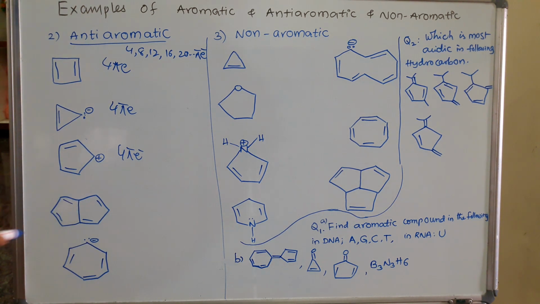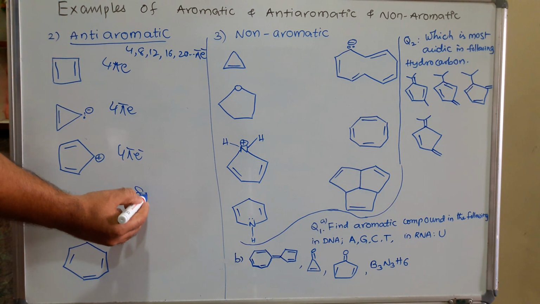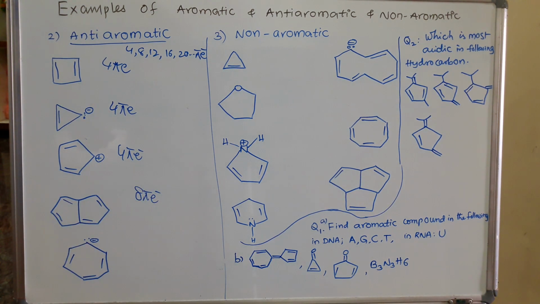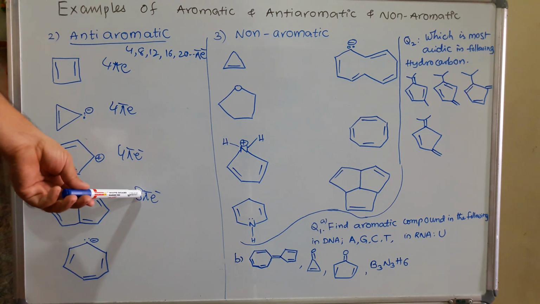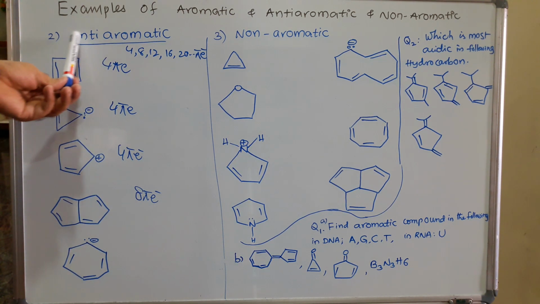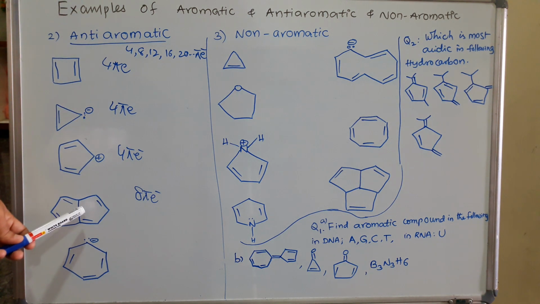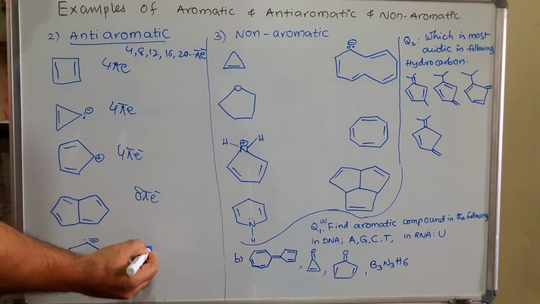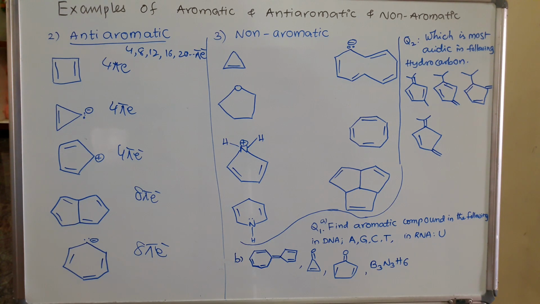If you come to the next compound, 1, 2, 3, 4. 4 into 2, total 8 pi electrons. It is a cyclic and conjugated system and planar structure. That's why it is 8 pi electrons. That's why it is anti-aromatic. Now I am discussing anti-aromatic compounds, and all these are anti-aromatic compound examples. If you come to the next example here, this is a 7-member ring, 1, 2, 3, and this lone pair, total 2 electrons, 2 electrons, 2 electrons, total 6, and this 2, total 8 pi electrons. That's why it is also an anti-aromatic compound.